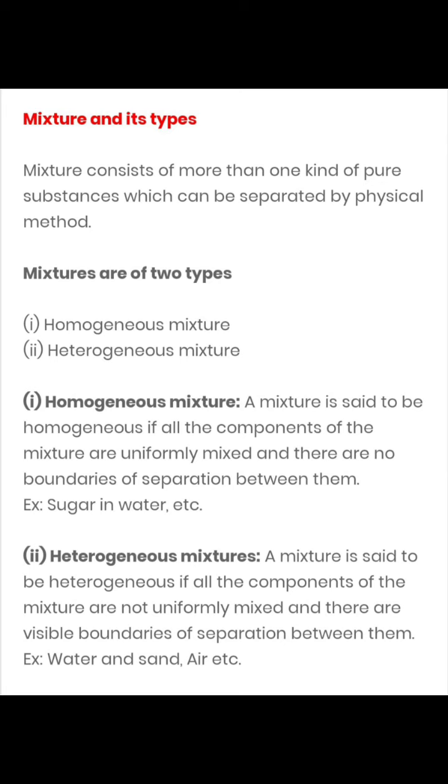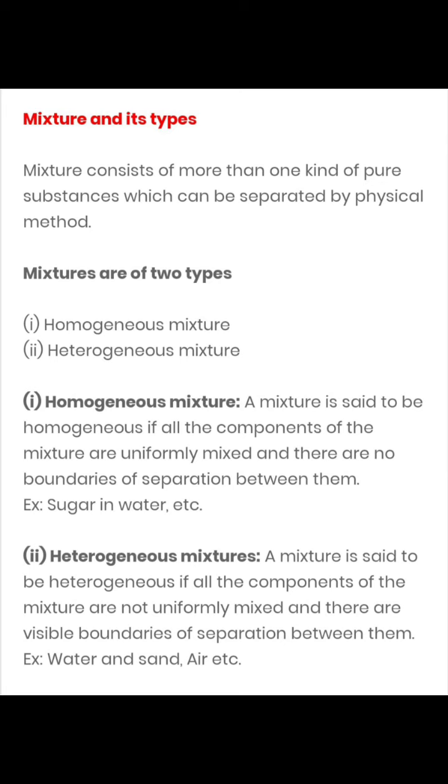If you want to distinguish these two just by seeing from outside, you won't be able to tell which is the sweetened water and which is the plain water, because there are no separate boundaries present in these two beakers. So a homogeneous mixture is when the components are uniformly mixed and there are no boundaries of separation between them.